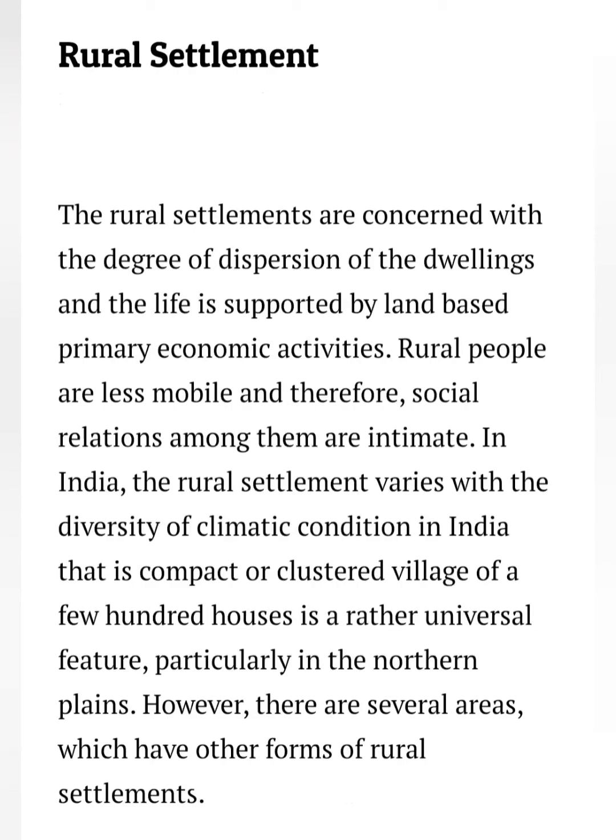Now we discuss the types of settlement. There are two types of settlement: one is rural settlement and the second is urban settlement. Today we discuss rural settlement. What do you mean by rural settlement? They are mainly smaller in size and sparsely spaced. The people of these settlements are mainly engaged in primary activities like agriculture, fishing, mining, etc. People live in hamlets and villages. Rural settlements are concerned with the degree of dispersion of dwellings, and life is supported by land-based primary economic activities.